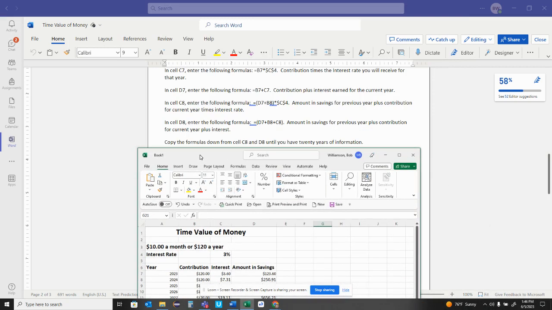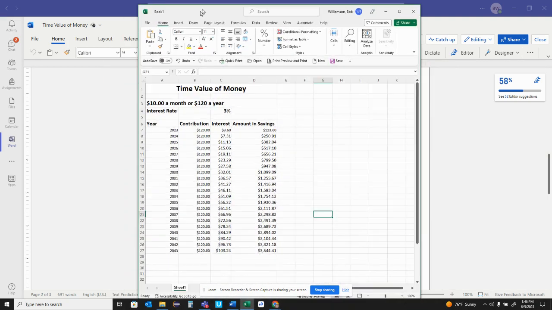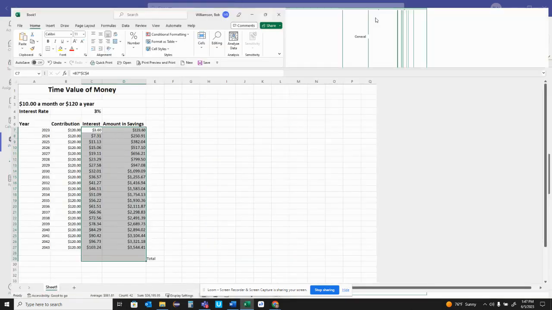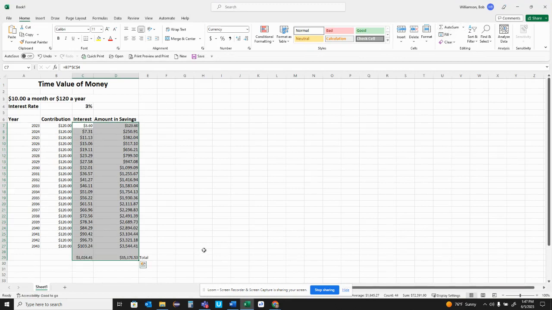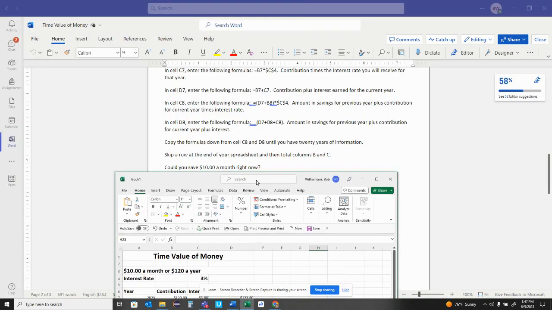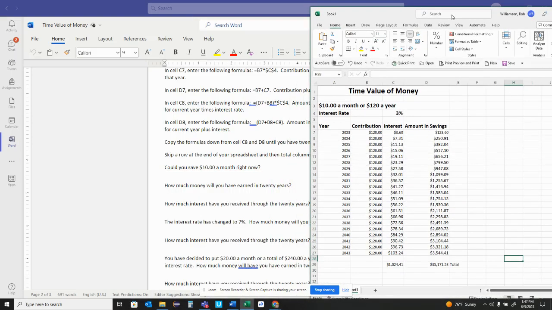So skip a row at the end of your spreadsheet, then total columns B and C. Skip a row and put a total down here, maybe. Okay. We sum those up now. Now your questions are going to be a reflection of both what we did here and what we're going to answer on our sheet here.